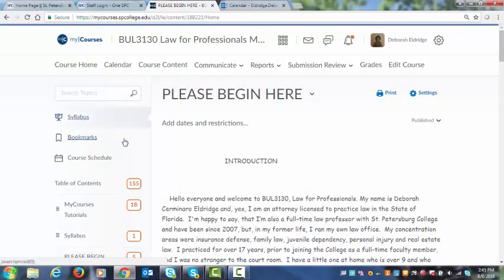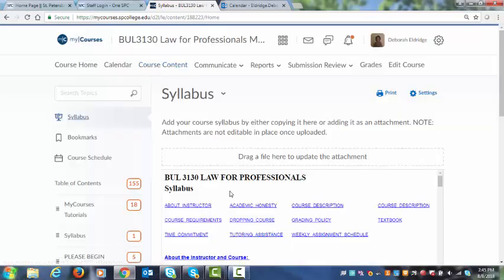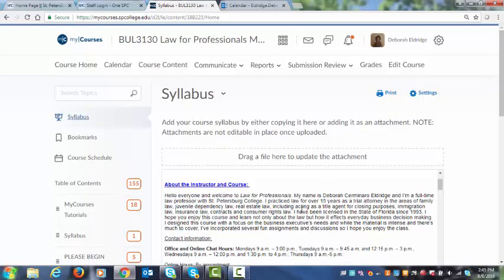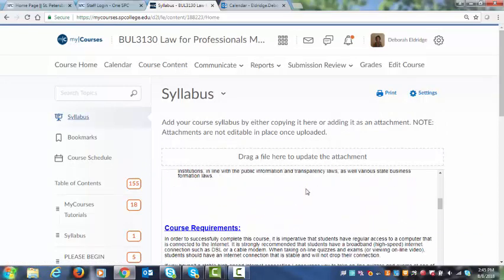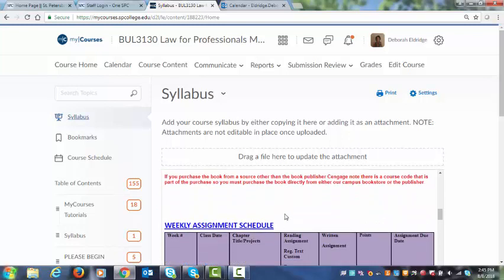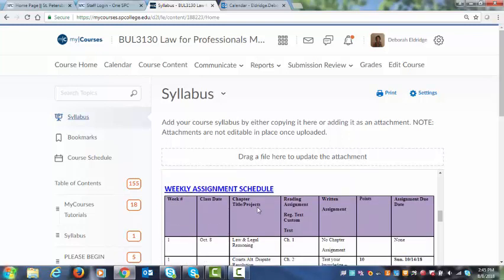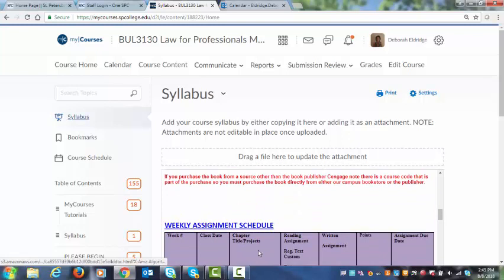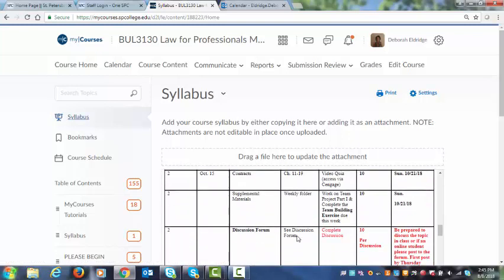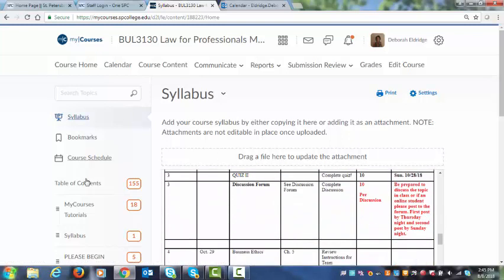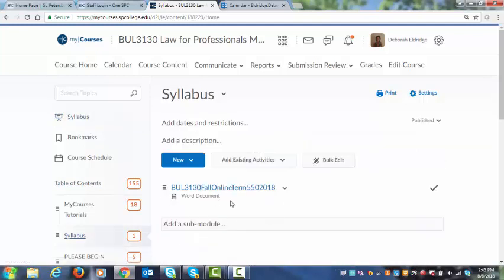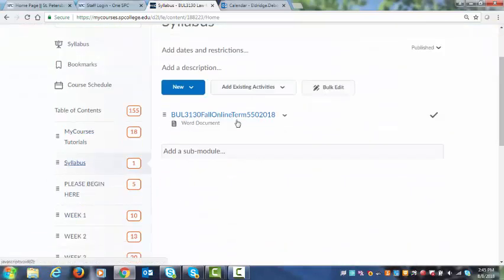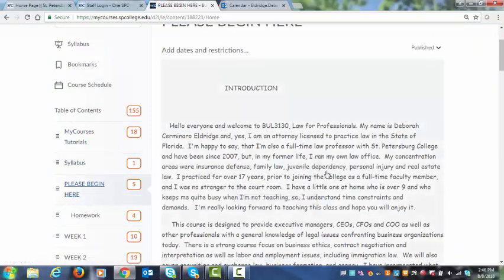Now, when you get into the course content, which is the next tab, you're going to see the syllabus. That's the first thing that should pop up. This is our contract with each other for the course. Now, it is subject to modification depending on what happens. You know, last year we had the hurricane and we had to do some modifications. But otherwise, what you'll see is the weekly schedule that sets forth what is due when within the course. The other thing is there's another syllabus tab down here where you can click into as well that will give you the Word document.